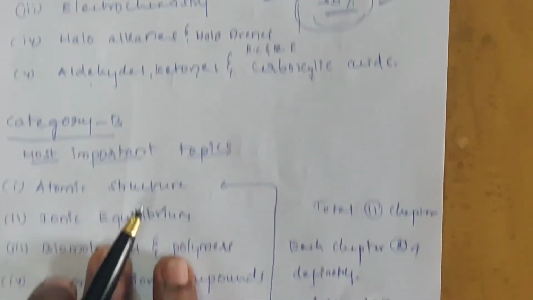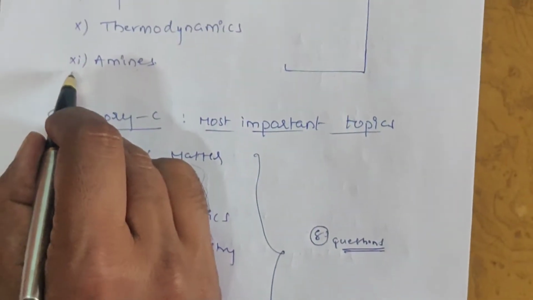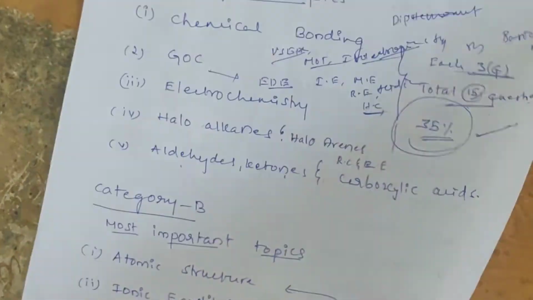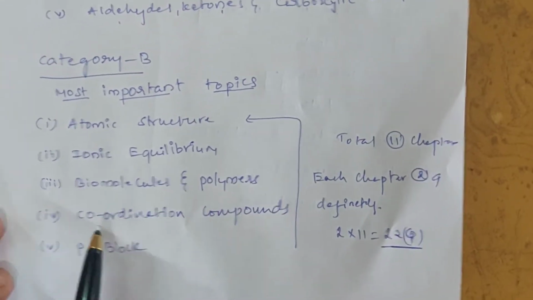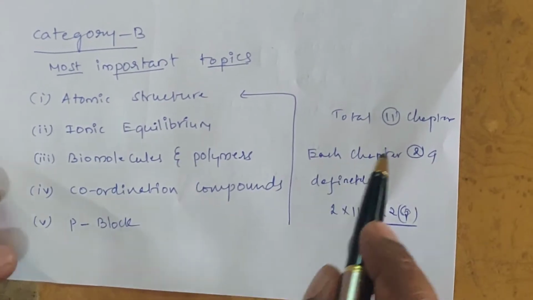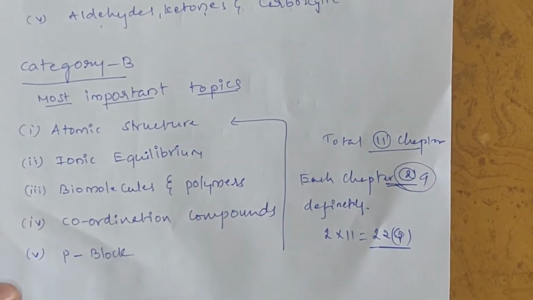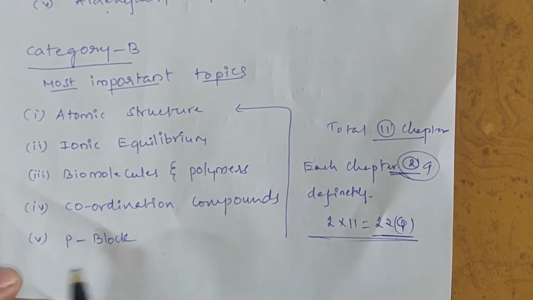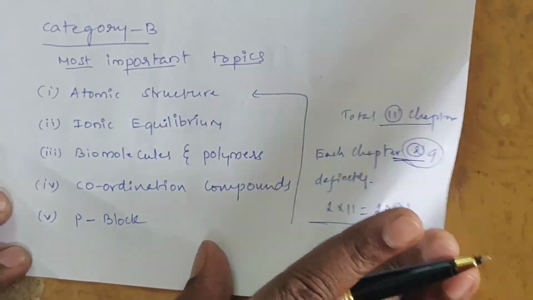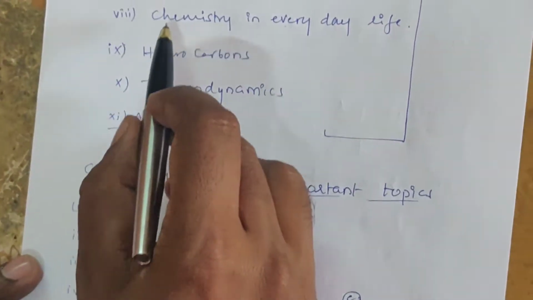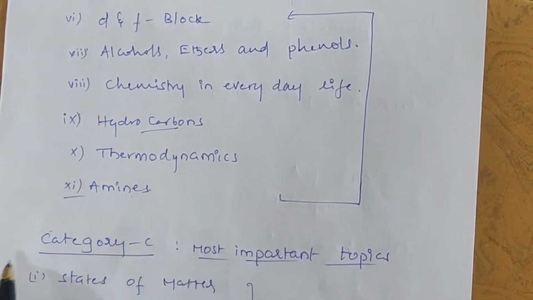And next, category B. There are 11 chapters, students. In these 11 chapters: atomic structure, ionic equilibrium, biomolecules and polymers, coordination compounds, P block, D and F block elements, alcohols, ethers and phenols, chemistry in everyday life, hydrocarbons, thermodynamics and amines. Each chapter asks 2 questions. So definitely, students, about 22 questions are asked in these 11 chapters.